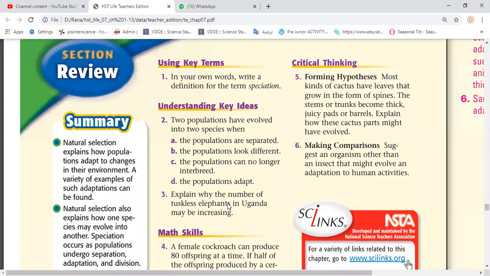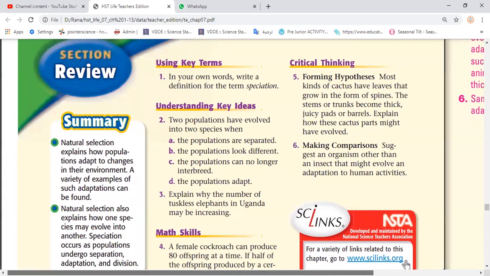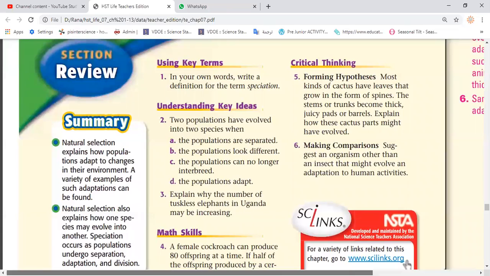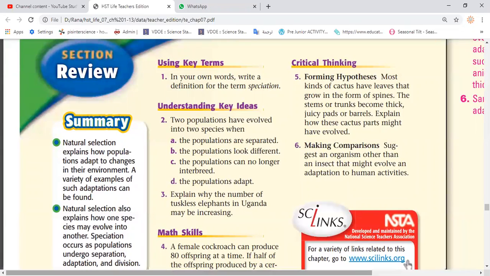Yes. Good. So the last question: make a comparison, suggest an organism other than an insect that might evolve an adaptation to human activities. Okay. Yes, guys, who can answer this question? Anyone understood? Okay, Deplina, yes.